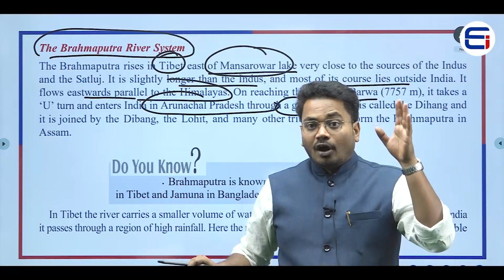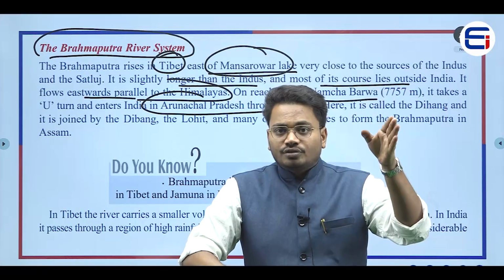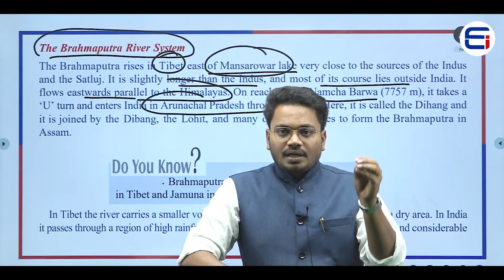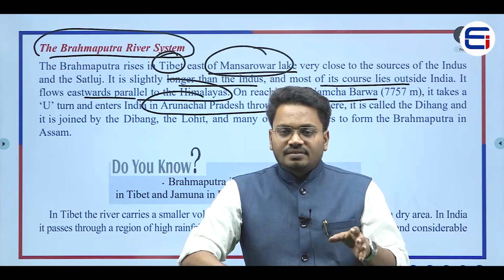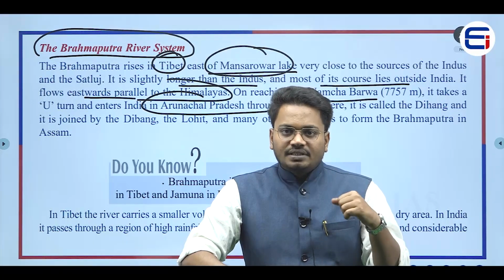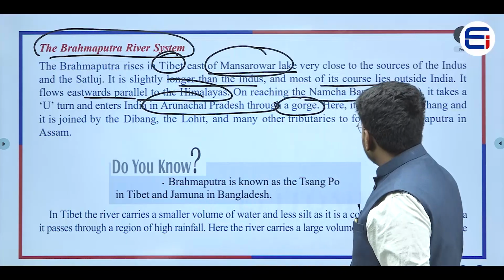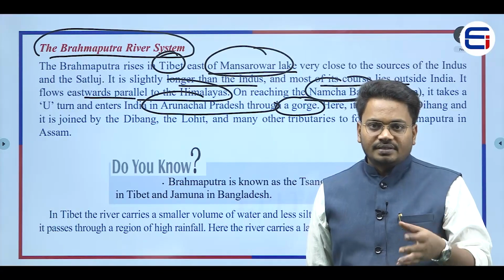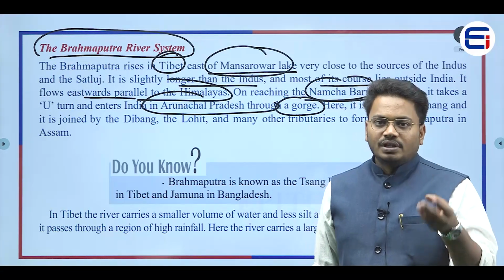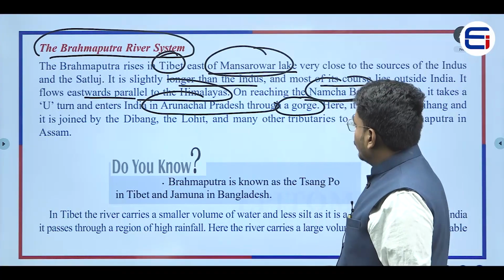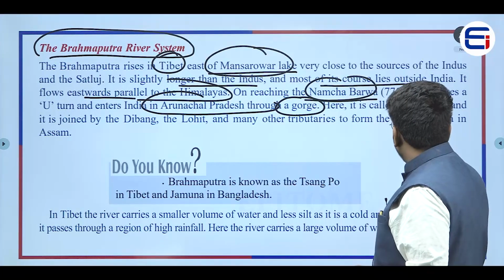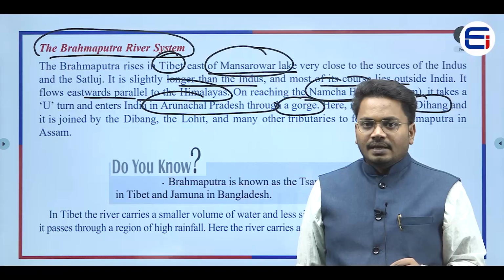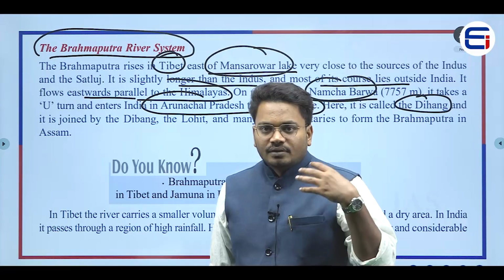Now, what happens? After originating from that point of source, towards the eastern side of Manasarovar lake, this Brahmaputra river flows parallel to the Himalayas, right? So, it enters India in Arunachal Pradesh, right? At which place? Near this Namcha Barwa, which is 7,757 meters higher than the mean sea level, right? It enters Arunachal Pradesh, and here this river is called the Dihang river, right?